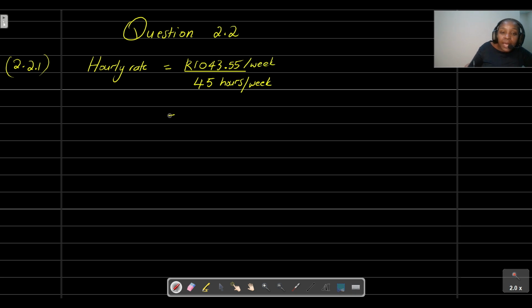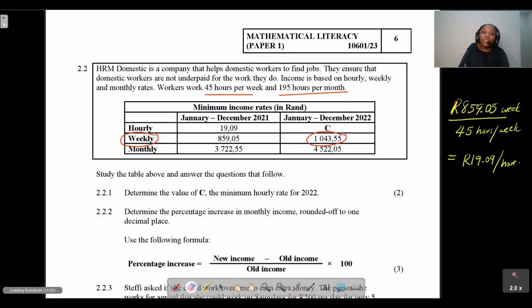So from here, if you divide these two values together, you'll actually get 23 rand and 19, and that is basically the hourly rate that the domestic company paid its workers from January to December 2022.